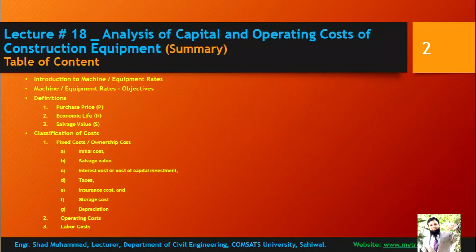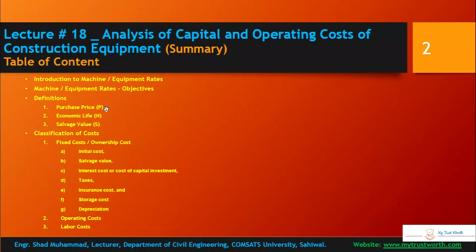So, in the previous lecture we studied analysis of capital and operating cost, and we studied different categories in which capital and operating cost needs to be subdivided, and we studied why machine rates or equipment rate is necessary before buying an equipment. An owner of the construction company needs to consider different liabilities which will be incorporated during the service life of the equipment, and the cost and benefits which need to be considered. We also studied what the objectives of the machine rates are, and some basic definitions.